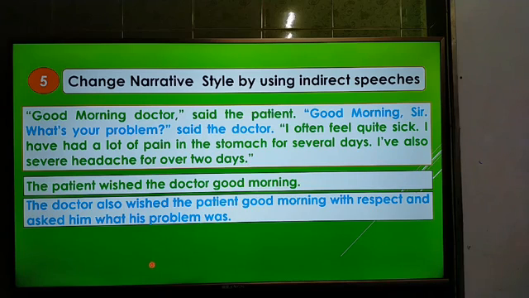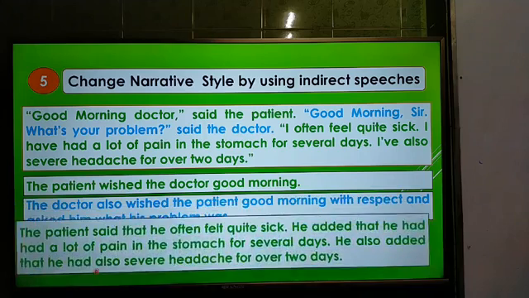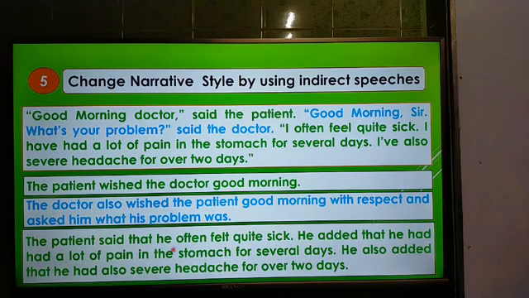So the answer will be, the patient said that he often felt quite sick. Here the sentence was, I often feel quite sick. That means this is in present indefinite. It will be in past indefinite. The patient said that he often felt quite sick. And then, I have had a lot of pain in the stomach for several days. This sentence is also said by the patient. So it will be, he added that. That's why you have to use added here. He added that he had had a lot of pain in the stomach for several days.